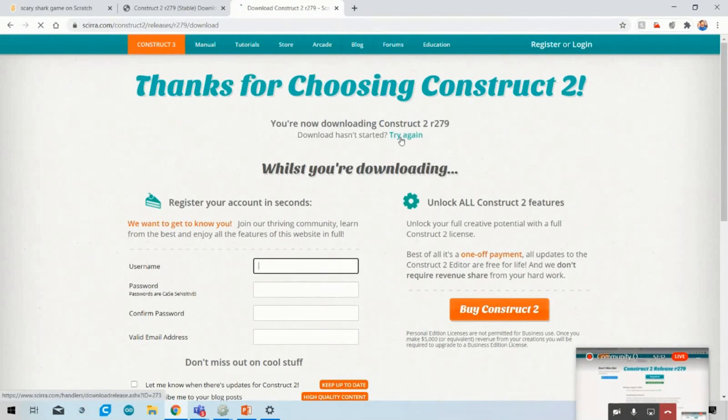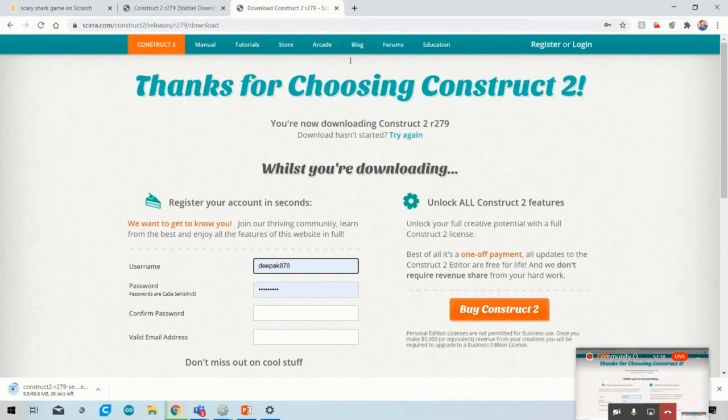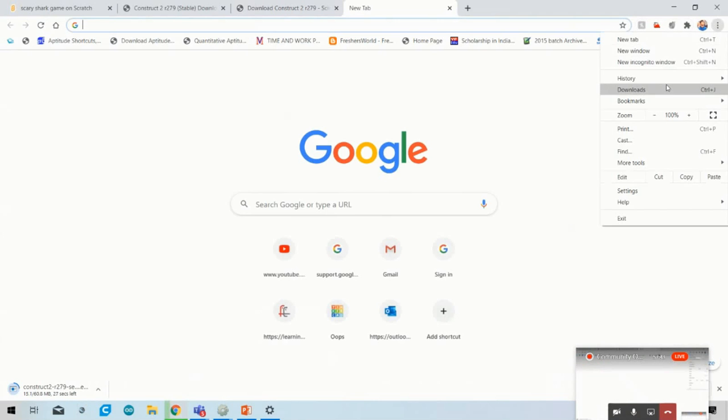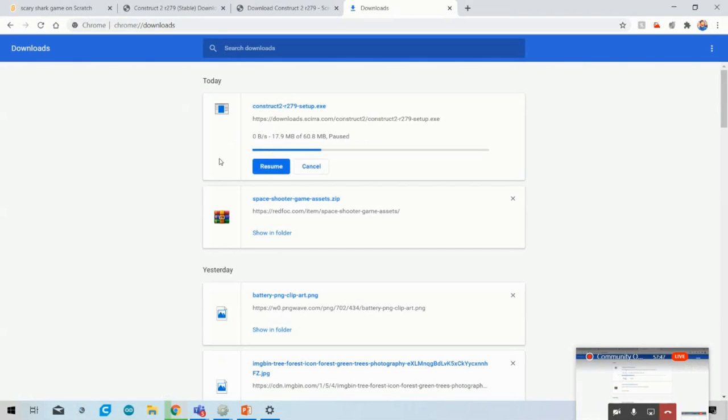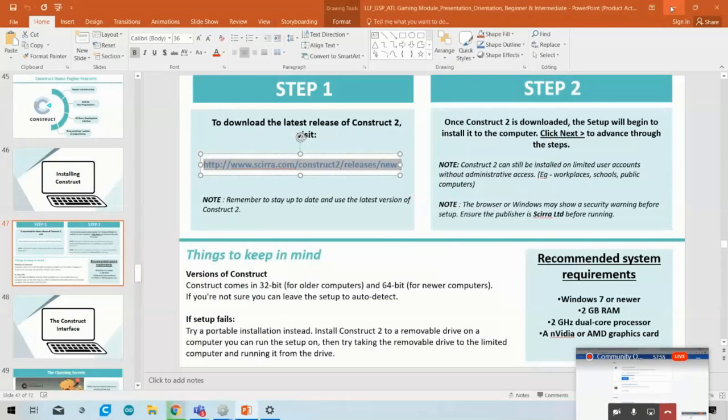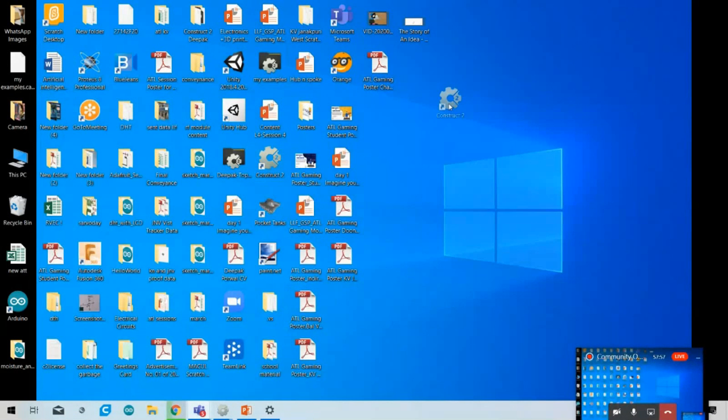Okay, as soon as you click on download, you don't have to register or anything. You just click on download and you can see that the software is installing on my computer. I will pause it because I already have it. As soon as you run this setup, this gearbox sign will appear.